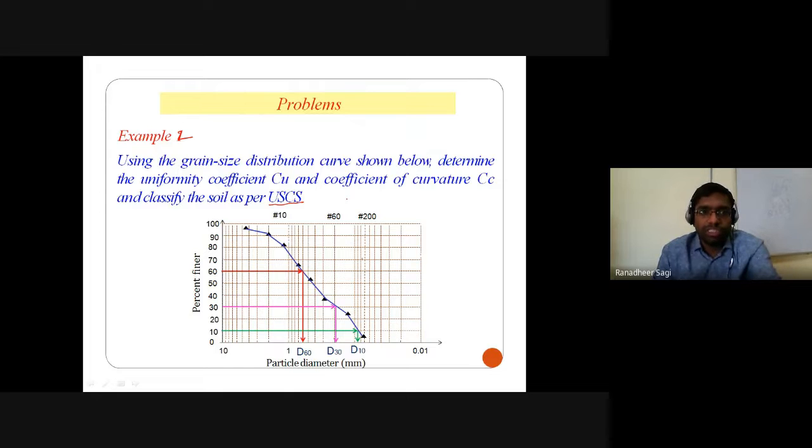Now case 2, that's example 2, in which we are required to look at the grain size distribution curve given below, determine the uniformity coefficient and coefficient of curvature, and classify the soil as per the unified soil classification system.